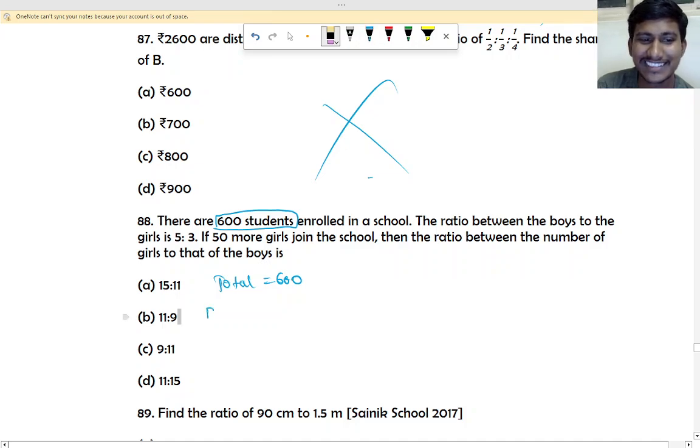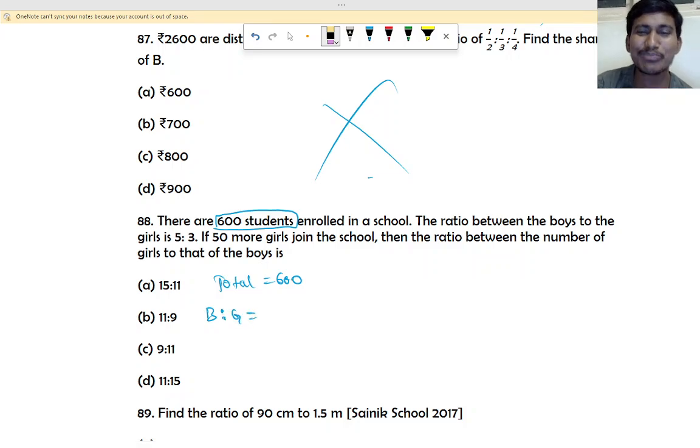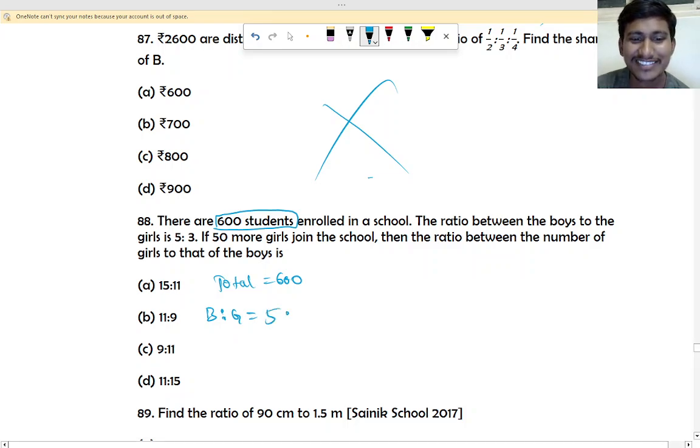Okay, boys is to girls. You do pataki in the exam, okay? They let them do here. Then you do in the Sainik exam. Yes? Your life will be pataka after that.